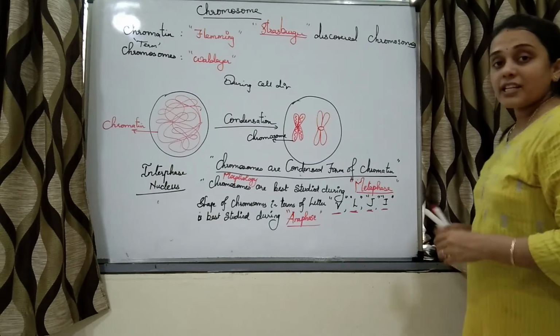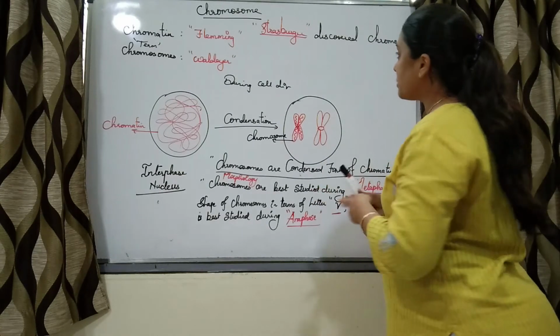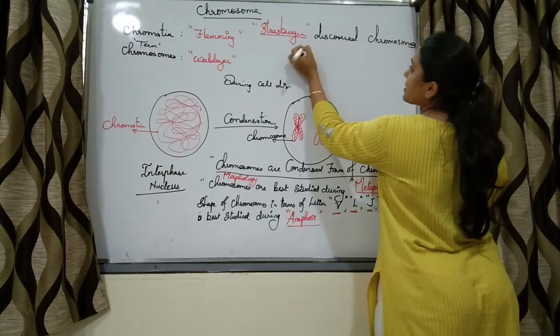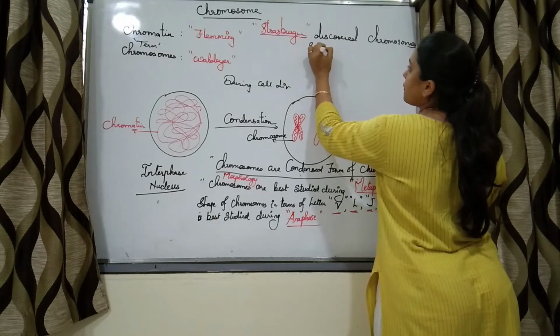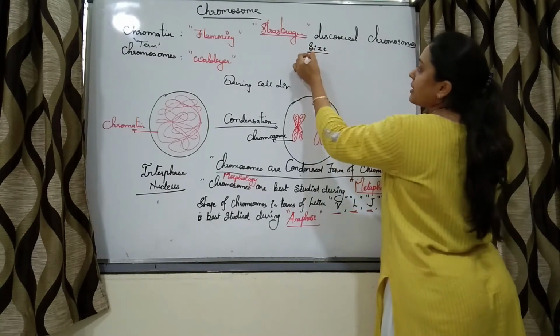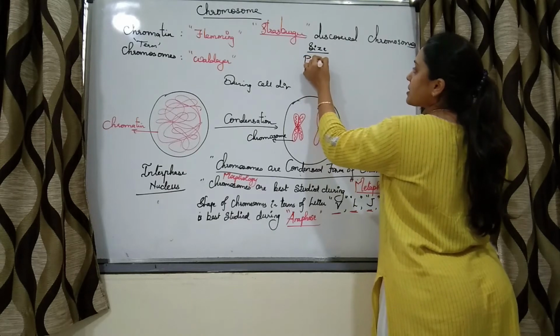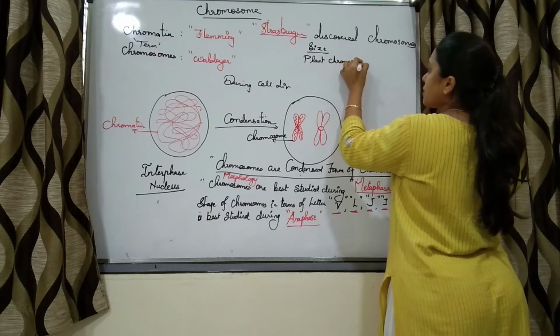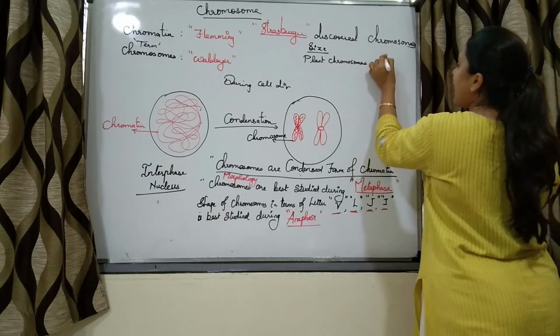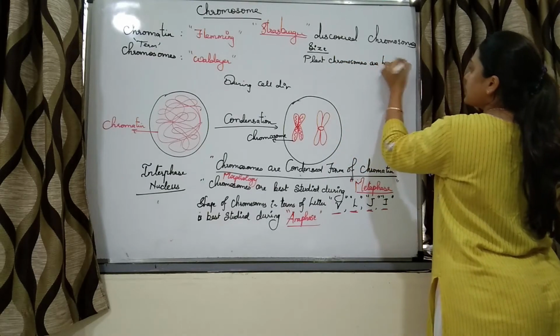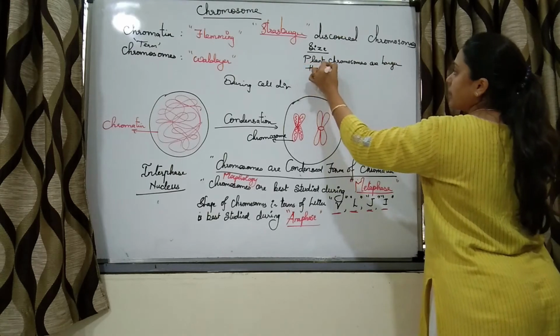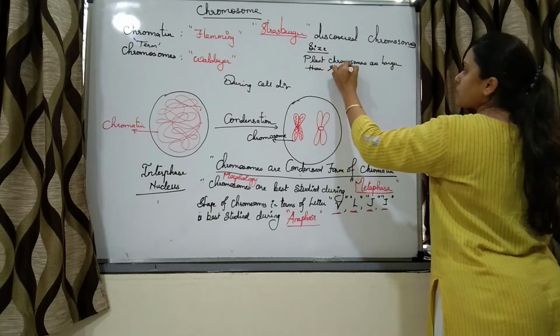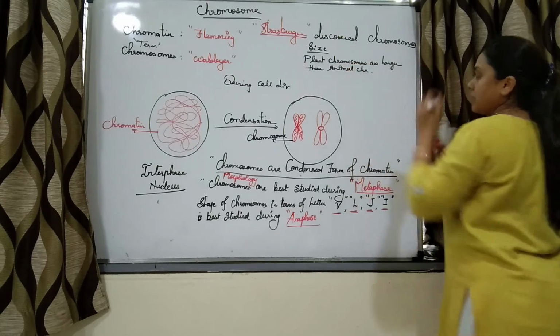Now, in case of plants and animals, if we are talking of the size, then plant chromosomes are larger than animal chromosomes, right?